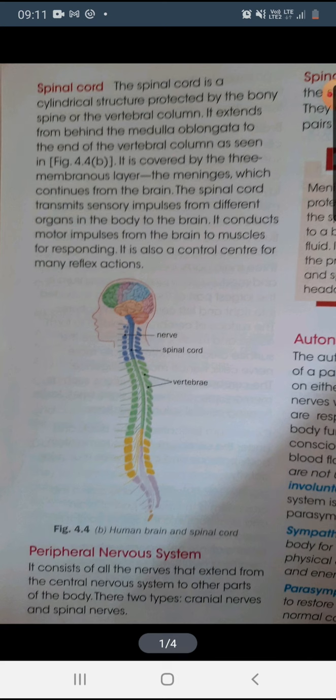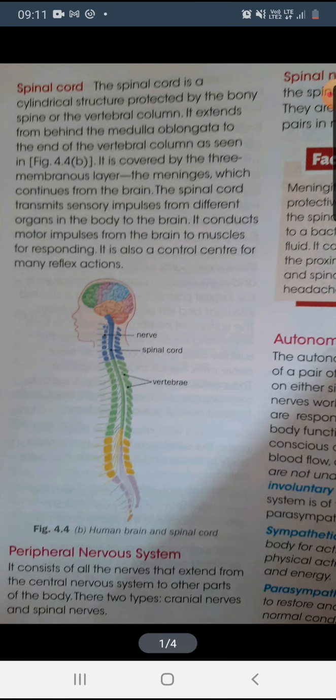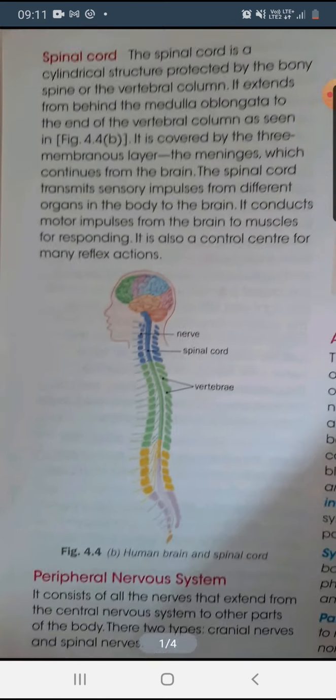It is covered by three membranous layers, that is the meninges. It conducts motor impulses from the brain to the muscles or to our effector organ for our response. So it is also a control center for our reflex action.